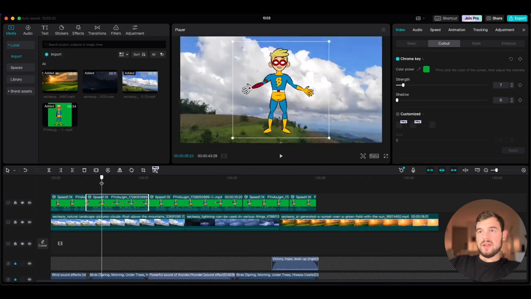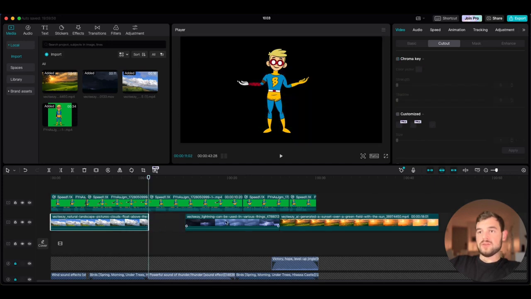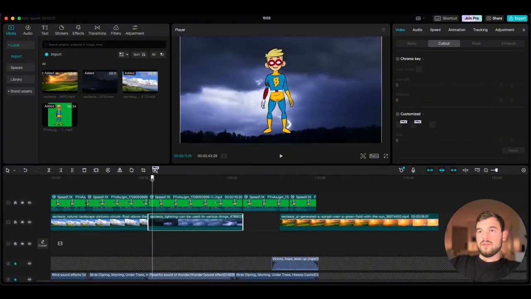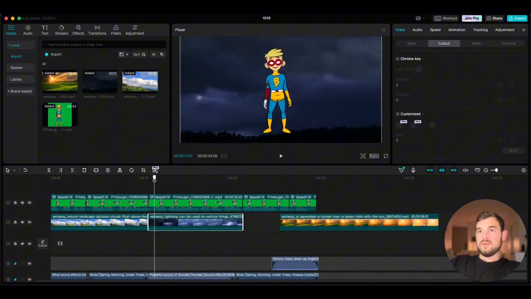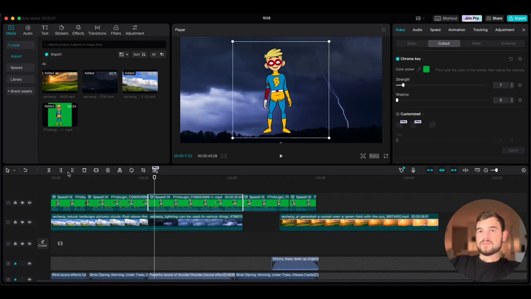Then let's see where the hero is going to stand in the next section. And here on this line, it would be good if the thunder appears. So we can limit our background for the first part like this. Then take the thunder part. Once the thunder part appears, we can take our hero and show just the face.